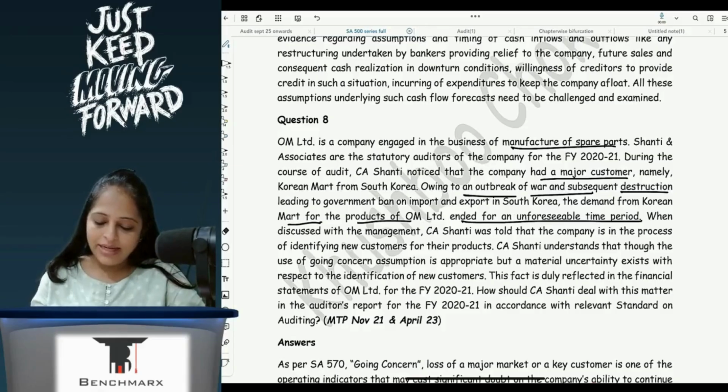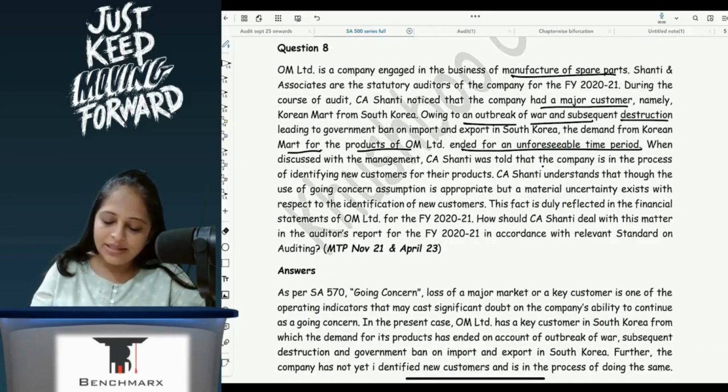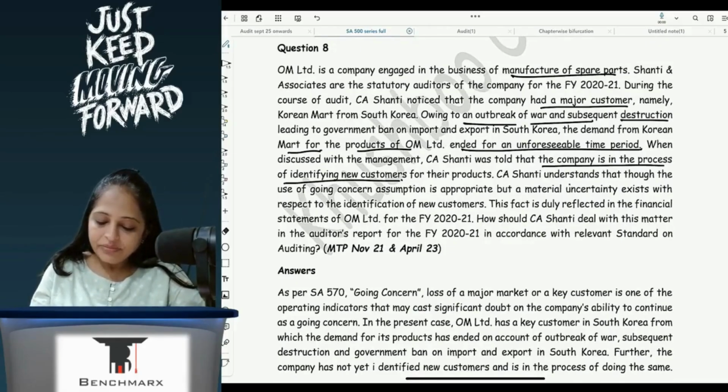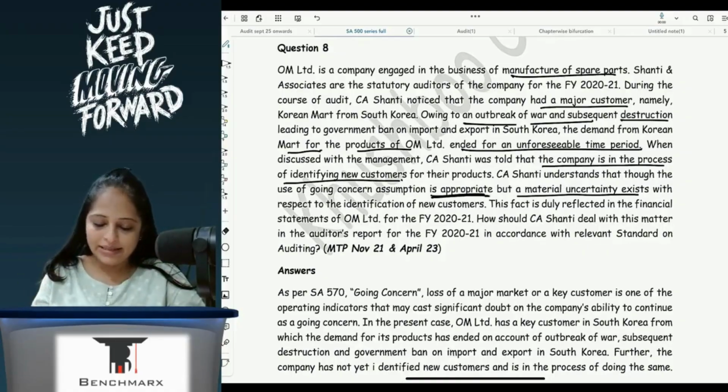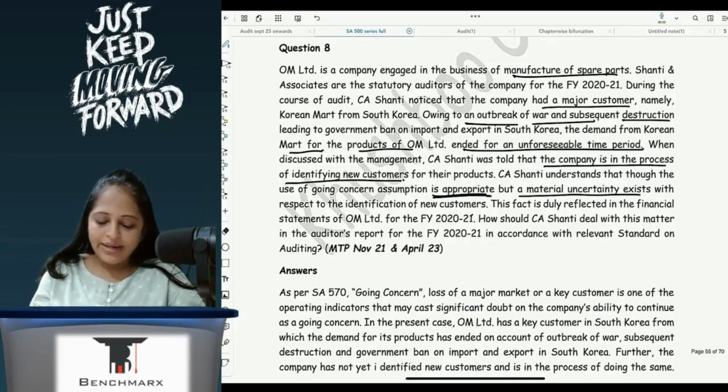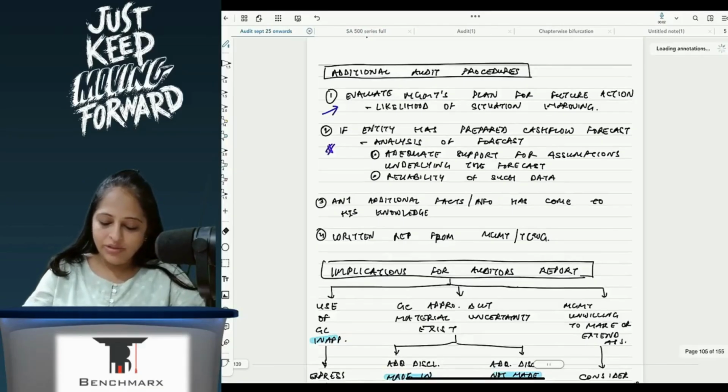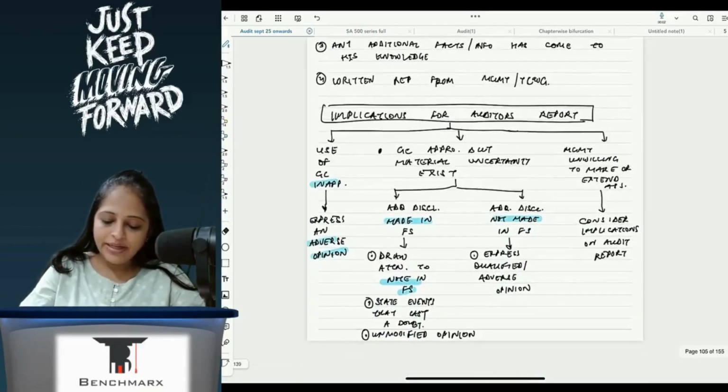When discussed with management, CA Shanti was told that the company is in the process of identifying new customers. CA Shanti understands that though the use of going concern is appropriate, a material uncertainty exists with respect to identification of new customers. So here we are, correct, in this situation.